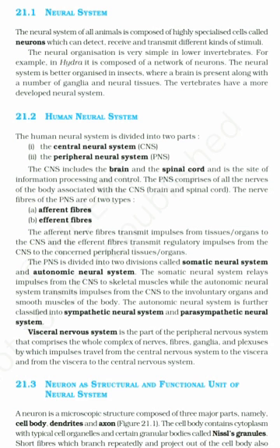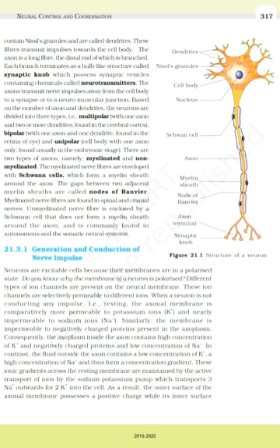21.3 Neuron is the structural and functional unit of the neural system. A neuron is a microscopic structure composed of three major parts, namely, cell body, dendrites, and axon. Figure 21.1. The cell body contains cytoplasm with typical cell organelles and certain granular bodies called Nissl granules. Short fibers which branch repeatedly and project out of the cell body also contain Nissl granules and are called dendrites. These fibers transmit impulses towards the cell body.